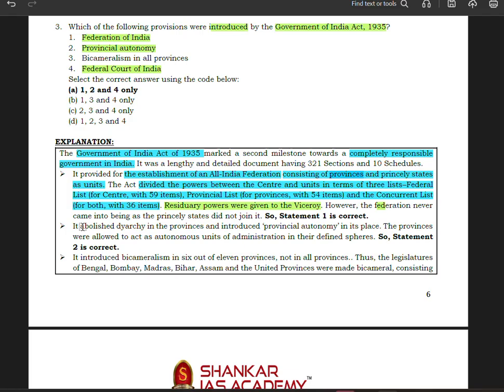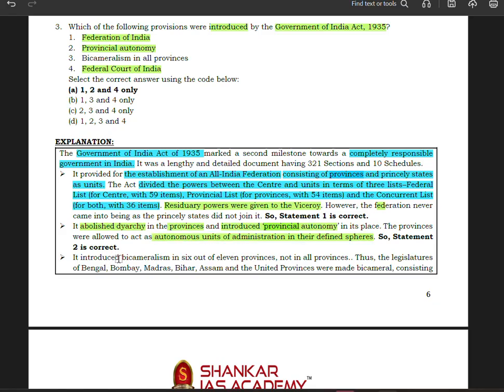It abolished diarchy in the provinces and introduced provincial autonomy in its place. The provinces were allowed to act as autonomous units of administration in their defined sphere. So statement number 2 is correct.